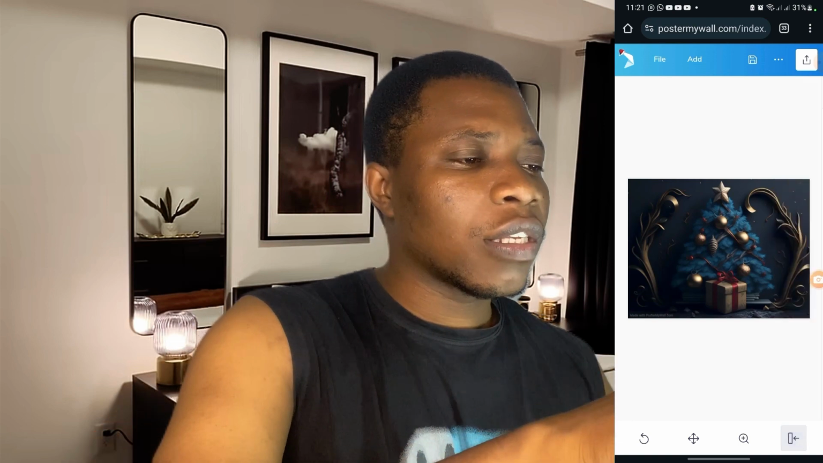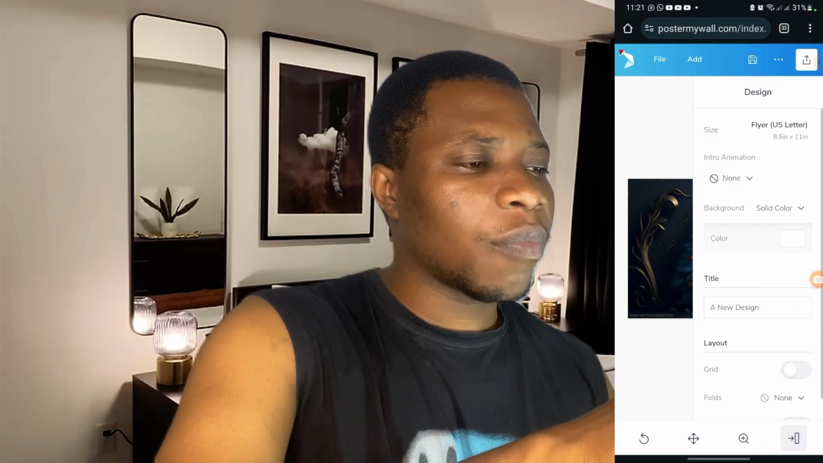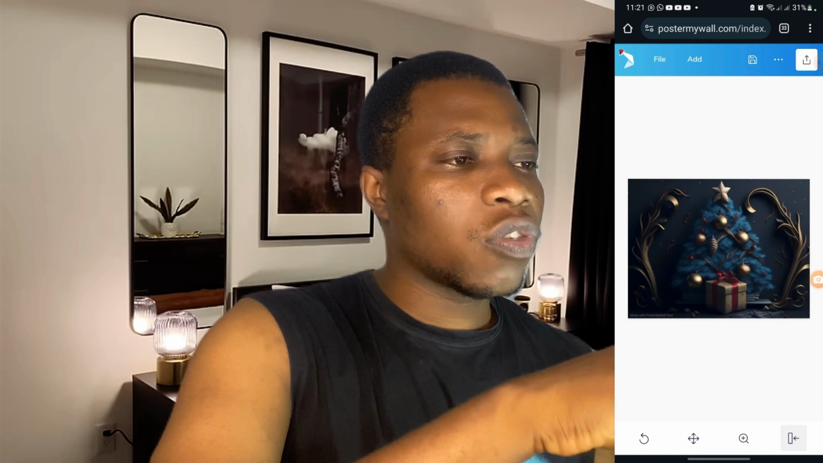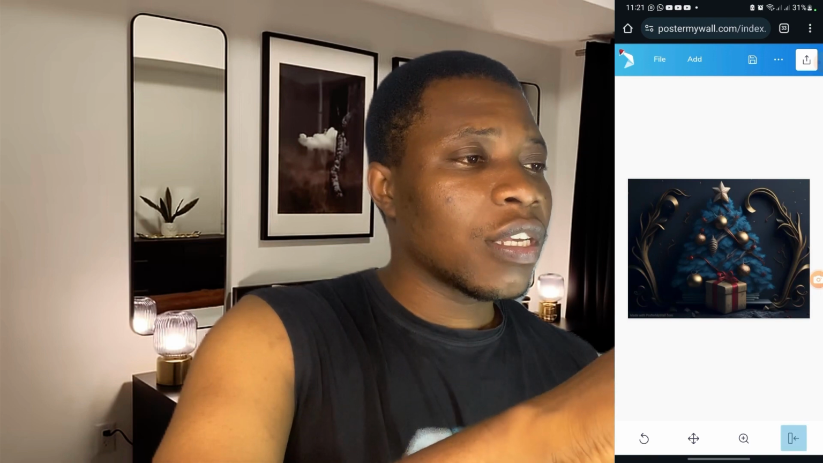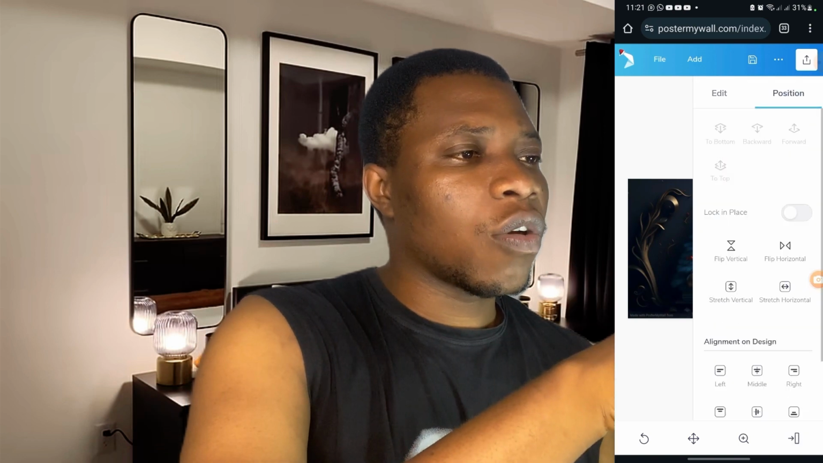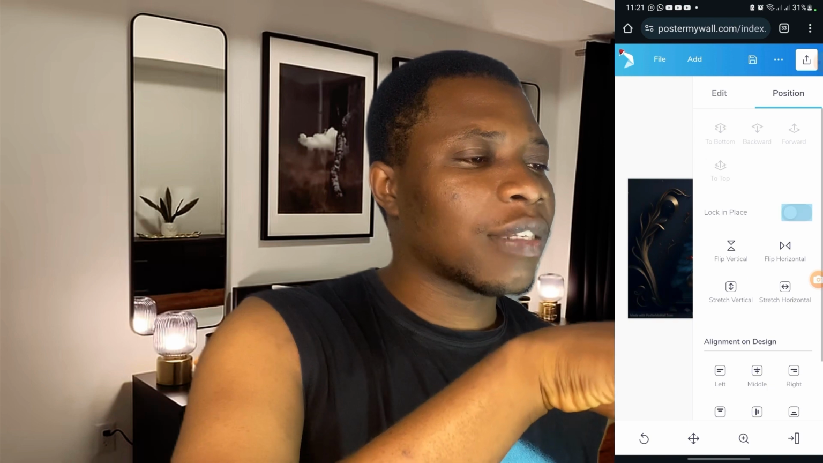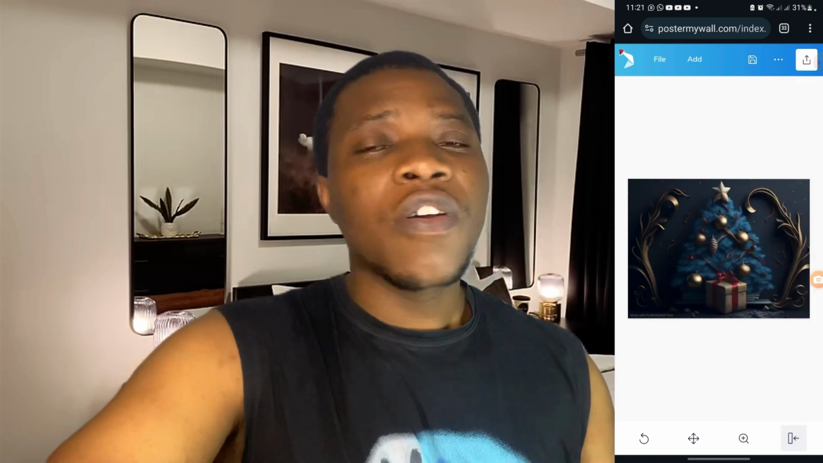Once I click on it, it's going to show me more functions. So I don't have what I'm looking for here. I'm going to close it again, then tap on the picture once. Once I tap on the picture once, then I'm going to click on this. So once I click on this, I'm going to click on position, then I'm going to click on lock in place. That means that I've locked it. No matter what happens to it, the picture cannot move from where it is.